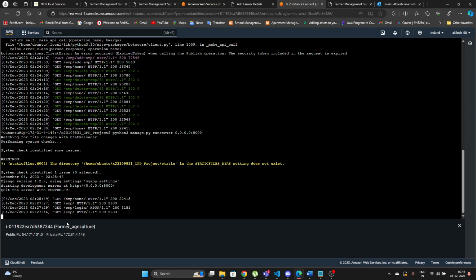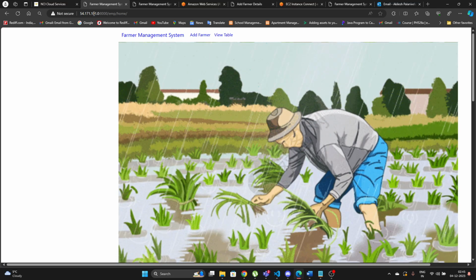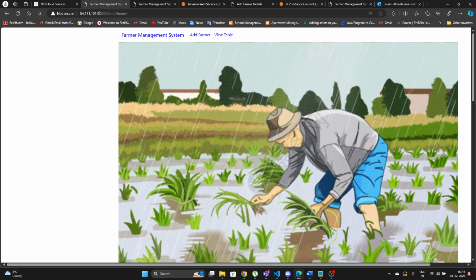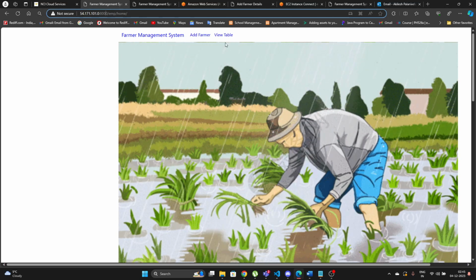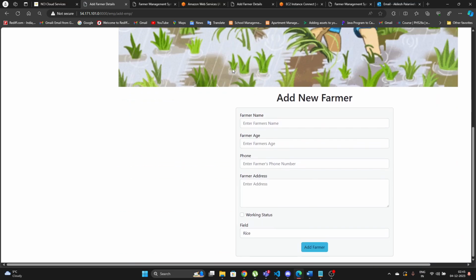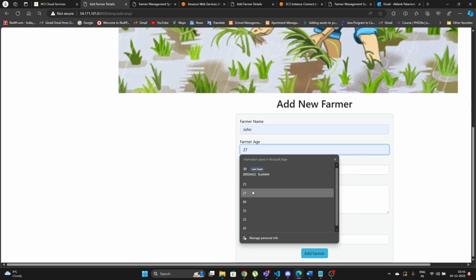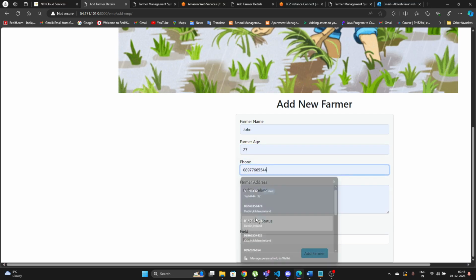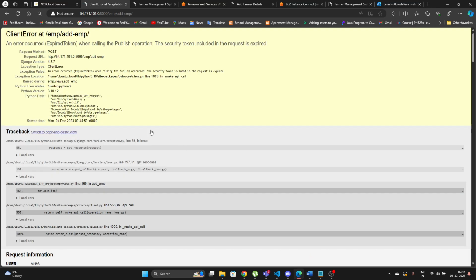Then after that, I can directly run my code, where it runs over the server at 54.171.101.0, which is a public IPv4 address, along with 8000 as the port number. The only issue I can show you here is that if I add an information called John, his age is 27, and the contact number, Dublin and Rice, I might get a client error because the access token and ID are not getting updated properly in real time.